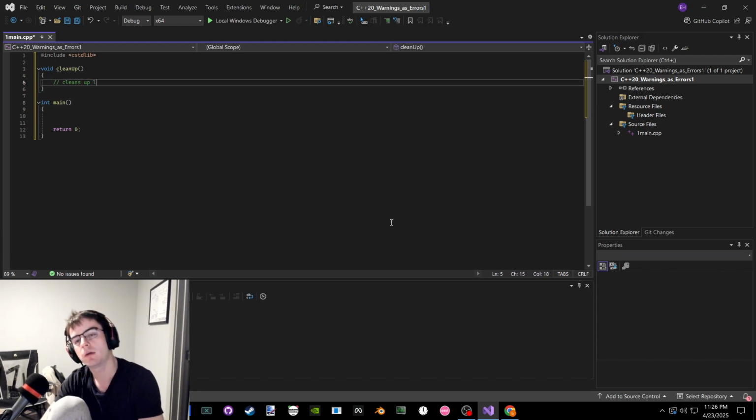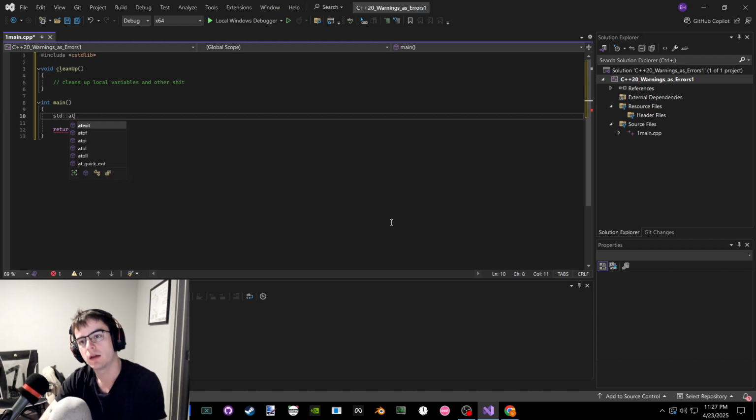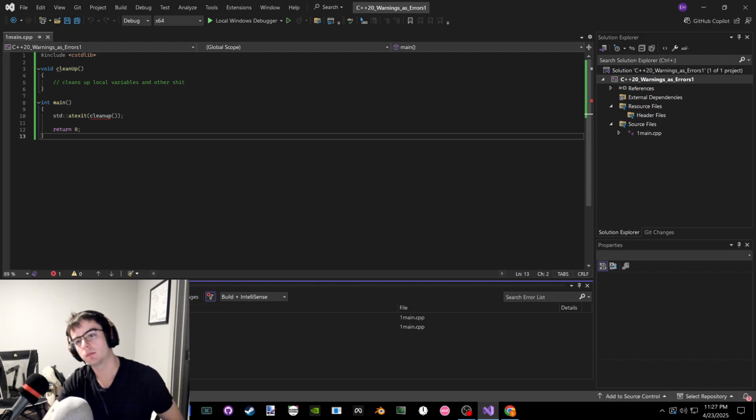What does it clean up? Local variables and other stuff. Cool, and then we'll do right here, standard at exit, cleanup. Like that. And then it would work, but cleanup doesn't work because reasons.